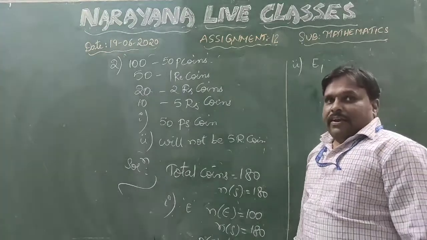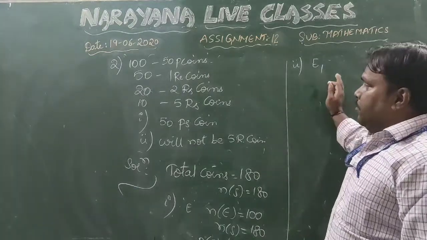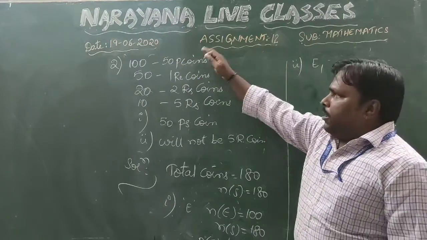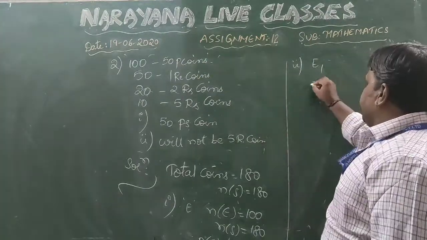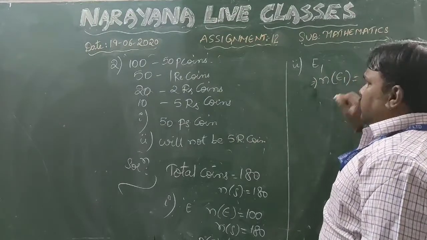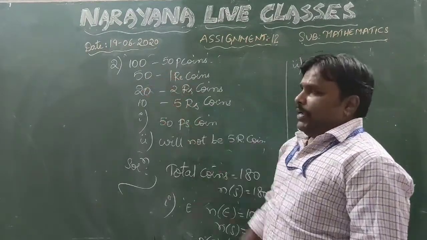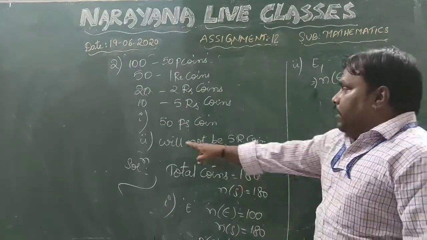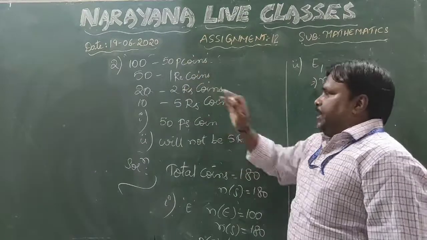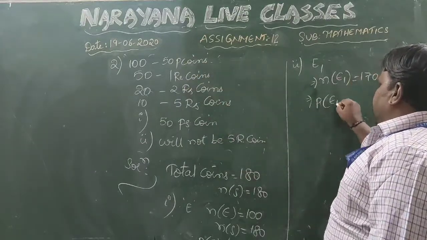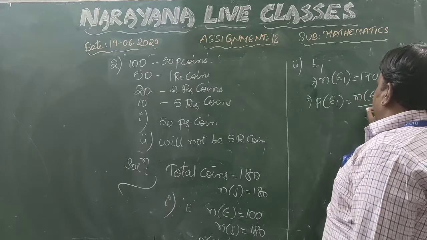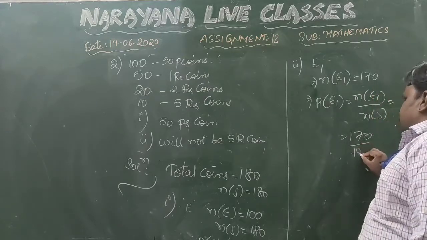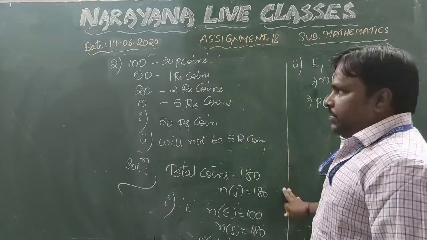E1 is the event of the coin not being a 5 rupee coin. So leave this 5 rupee coin and count the rest. When you come to the favorable outcomes, it will be 100 plus 50 plus 20, that is 150 plus 20, 170. So favorable outcomes will be 170. We have to take the rest of the 3. Therefore, P of E1 is equal to N of E1 by N of S, which is nothing but 170 by 180. This is the solution for the second one.